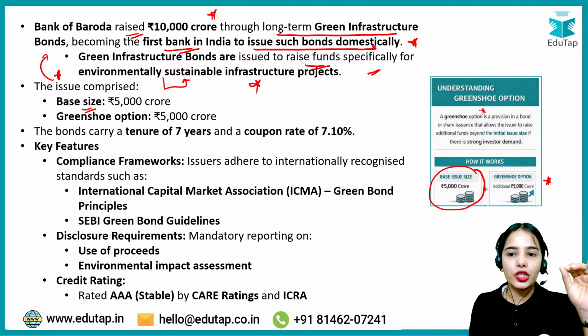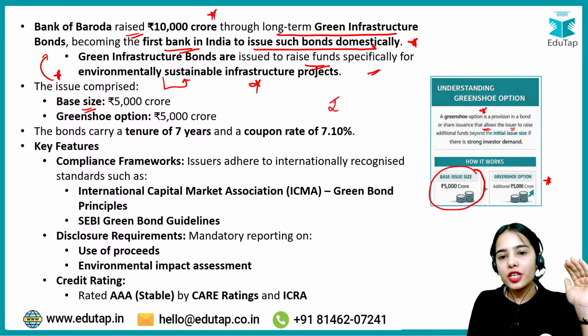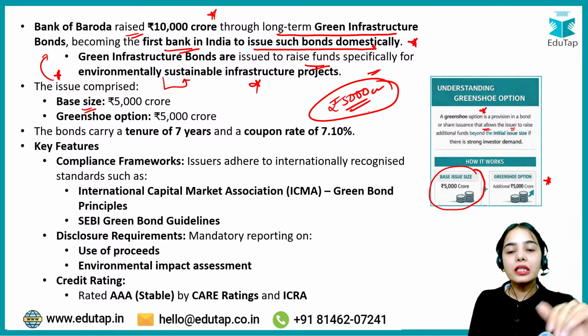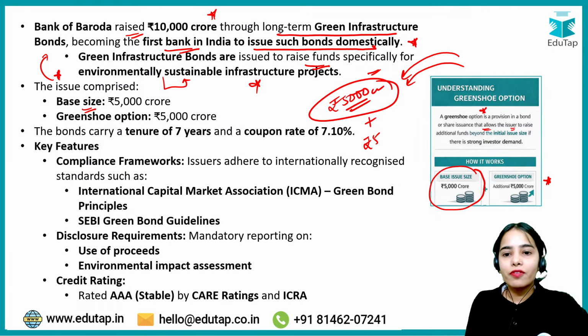See, green shoe option is a provision in a bond or share issuance that allows the issuer to raise additional funds. The Bank of Baroda initially wanted to raise 5,000 crores. This was the target. But the Bank of Baroda said that if the investors are interested in the bonds, then we will do the additional issue of 5,000 crore.